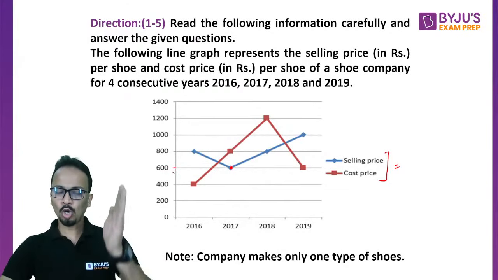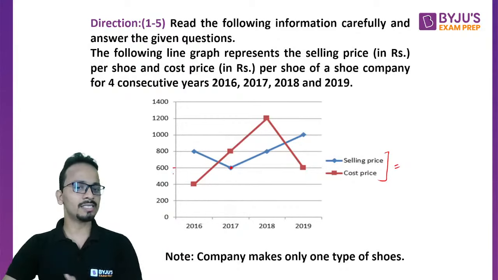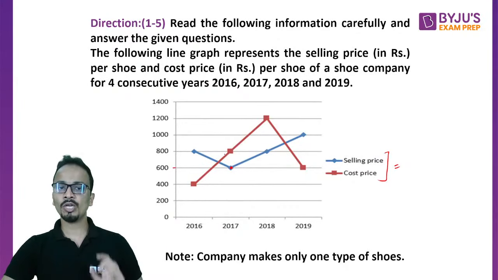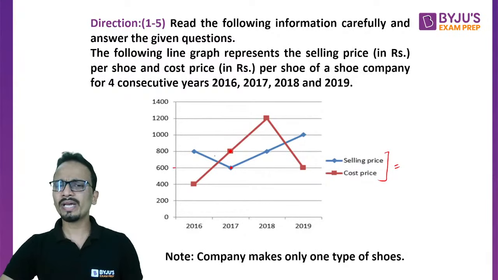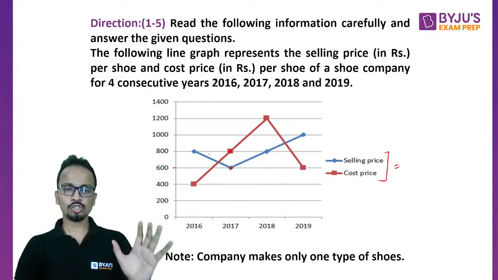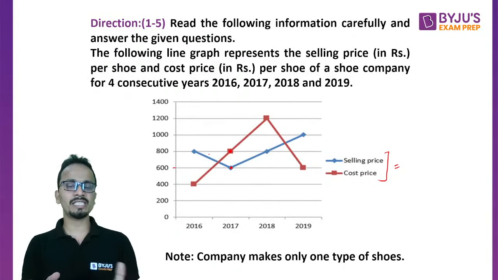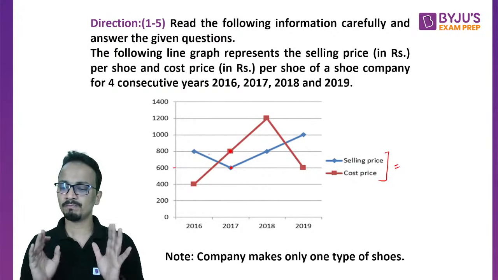All right. So on the vertical axis, the price is mentioned, the selling price or the cost price, and on the horizontal axis, they have mentioned different years. So for the year 2017, the selling price will be 600, and for the same year, the cost price will be 800. All right. So likewise, I can fetch values from this line graph. Fine. So as far as taking the values from this line graph is concerned, it is absolutely simple.